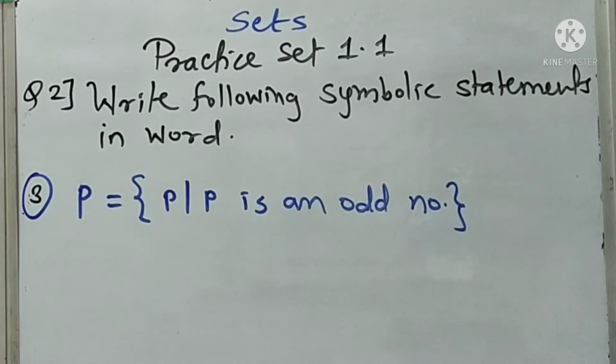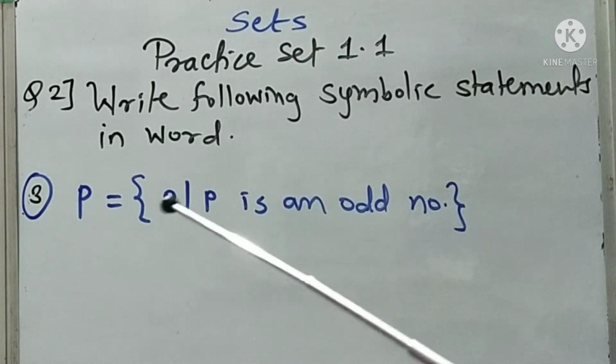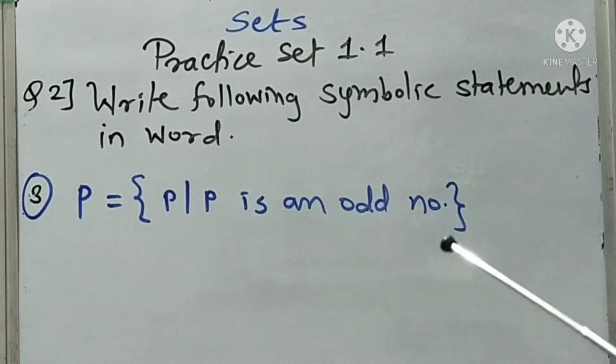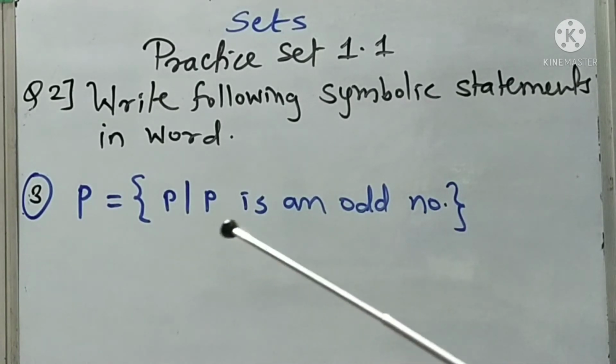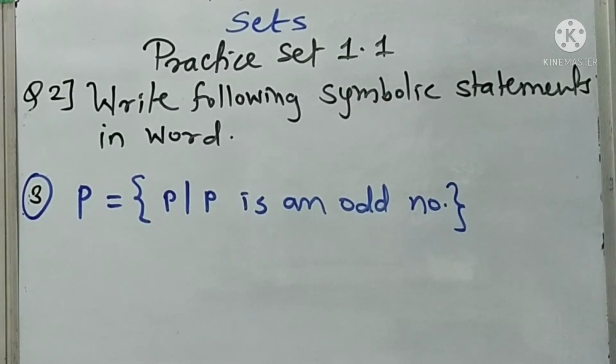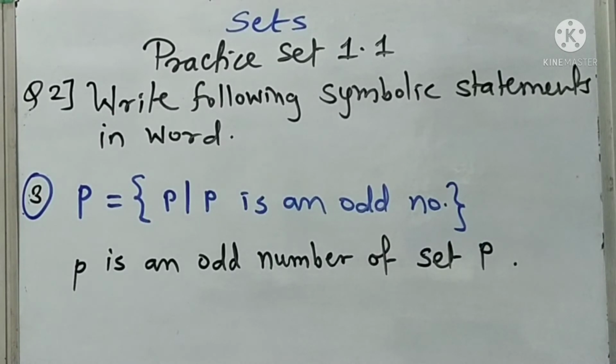Third example, set P, by rule method it is given as P is such that p is an odd number. So now we have to write it in words. So like this, we can write it as small p is an odd number of set P. Okay, so like this, again 1 mark questions, the examples asked in the exam. Okay students.